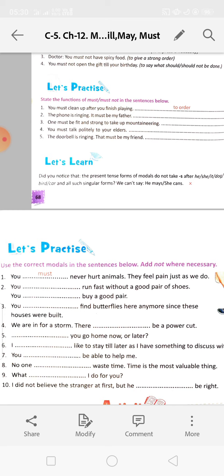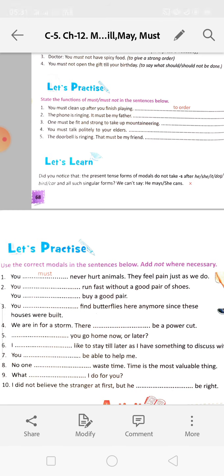Add not where necessary. You must never hurt animals. They feel pain just as we do. You must not run fast without a good pair of shoes. That means mustn't or must not, you have to write.